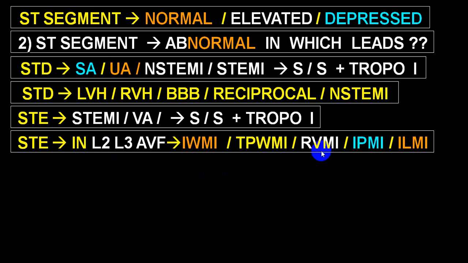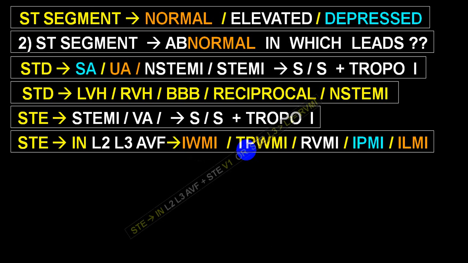as well as look for what we call a true posterior wall MI. And if there is a combination of inferior wall with posterior wall, then we call it inferior posterior. If it is with lateral wall, inferior lateral. And in a true posterior wall MI, you will have ST segment elevation in V7, V8, V9, and you will have reciprocal changes in V1, V2 and V3 in the form of ST depression with T wave upright and R wave taller than S wave, and you will have ST elevation more in lead 3 as compared to lead 2.